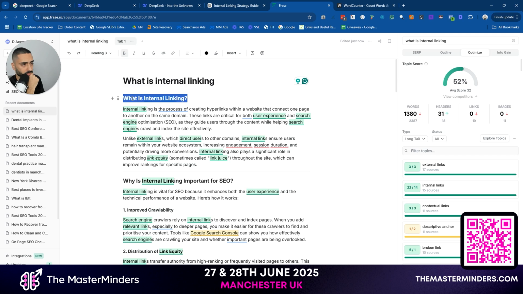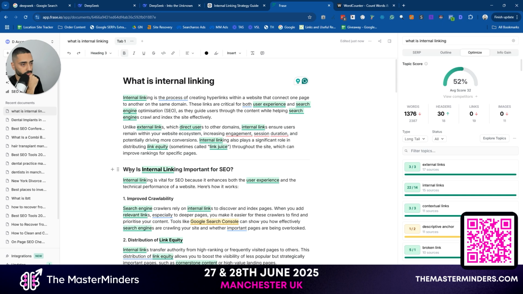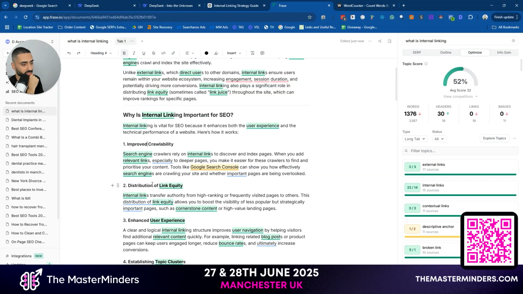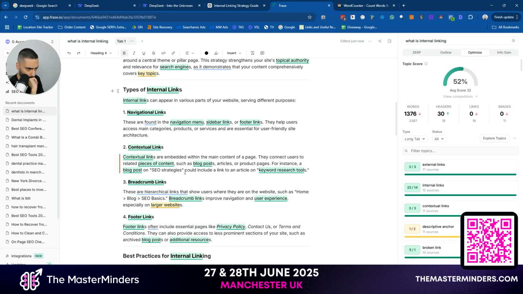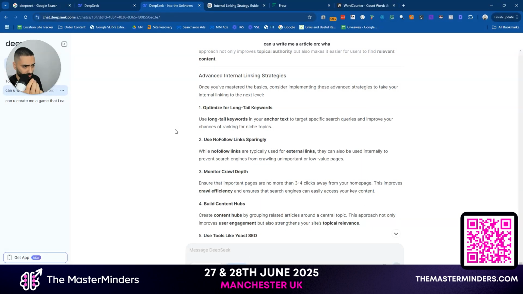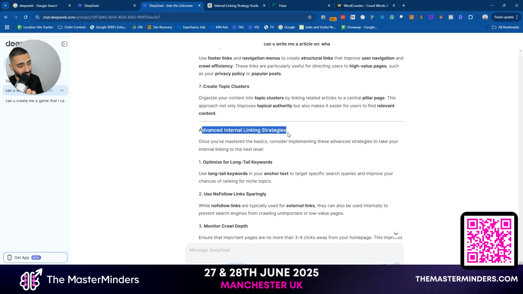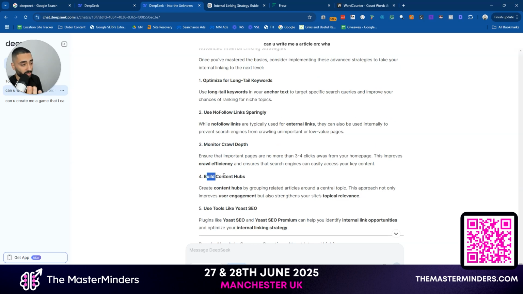I suppose we don't actually need that subheading, but let's take a look here. This is an H3, H4. This is the exact same heading structure as DeepSeek. So again, they're level for that. Types of internal links: we've got navigational, contextual, breadcrumbs, footer. I think we had the exact same thing. Actually, this went into advanced internal linking strategies: optimize for long tail, use nofollow, monitor crawl depth, build content hubs, use tools like Yoast.